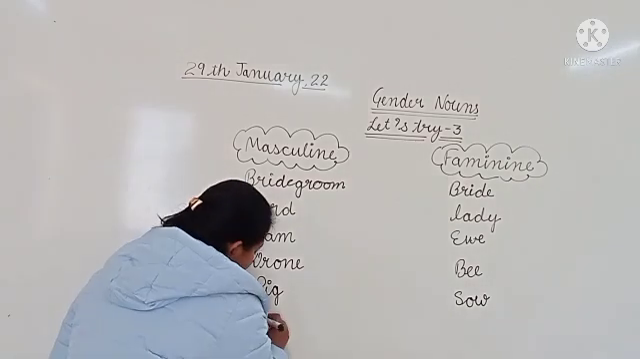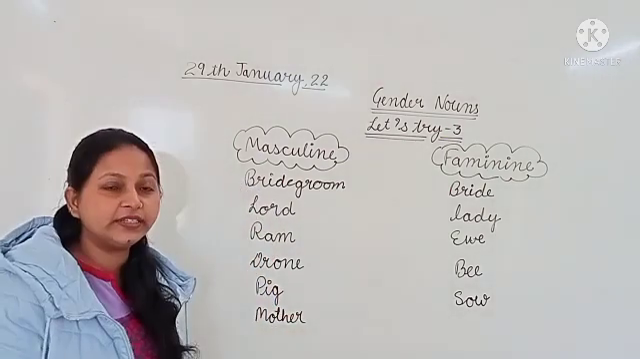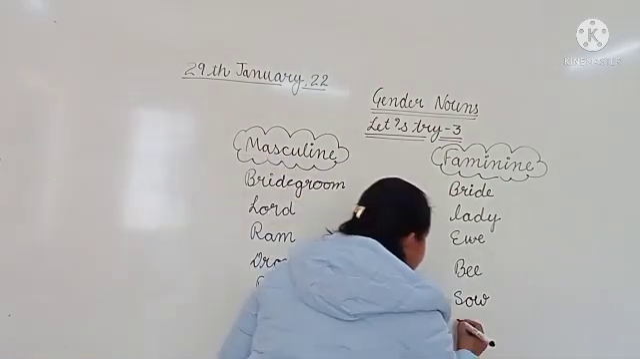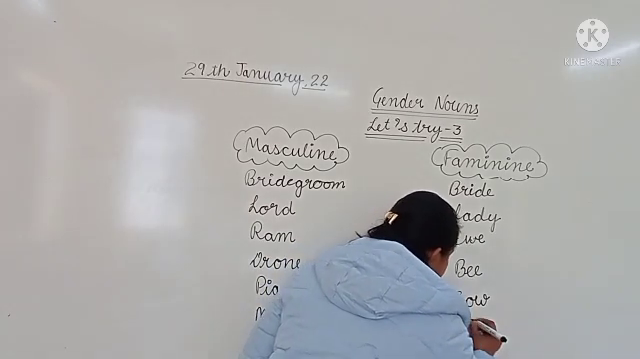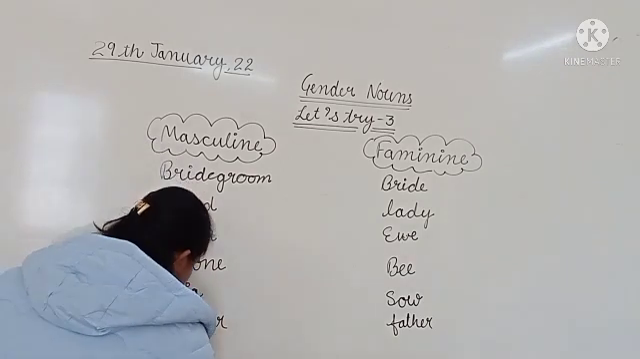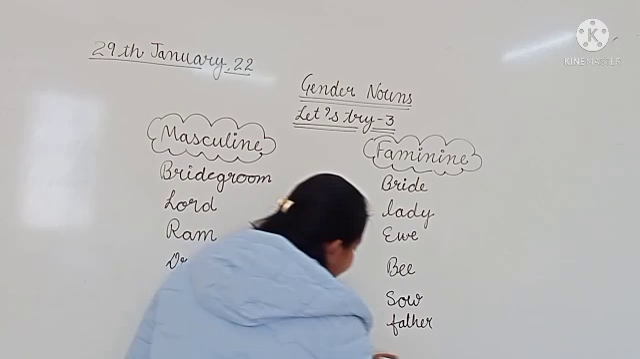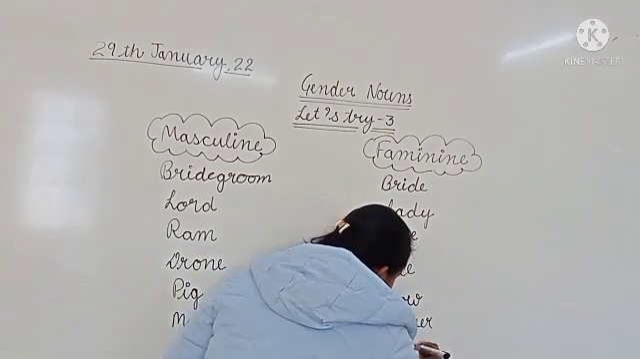Now, mother, you all know. Mother is a girl and father is a boy. The last is lion, and the feminine naming word of lion is lioness.